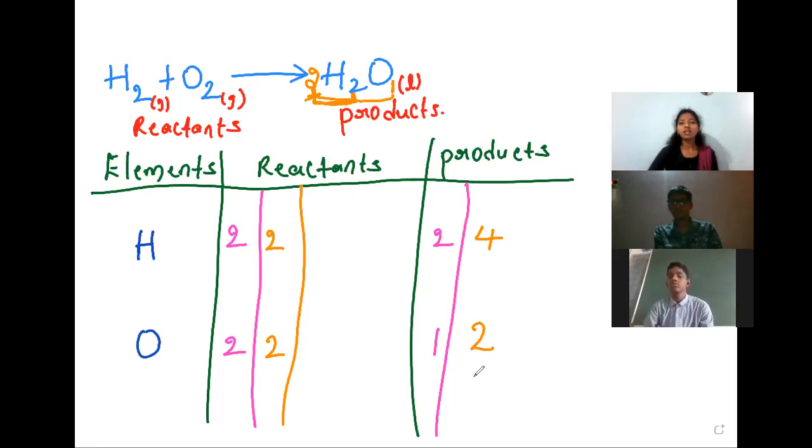Yes teacher, we should balance. Yes, we have to balance the hydrogen also. Whenever we are writing the final balanced chemical equation, at that time the number of atoms on the reactant side and the number of atoms on the product side must be equal.